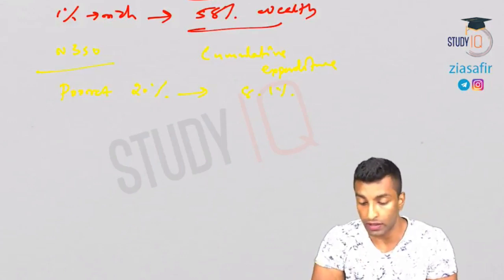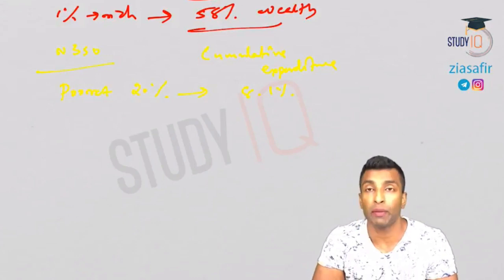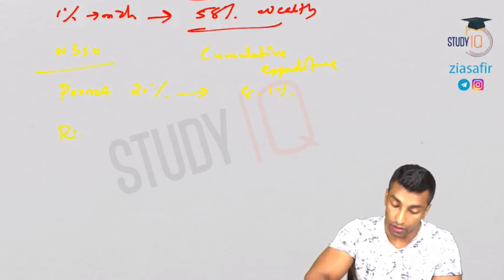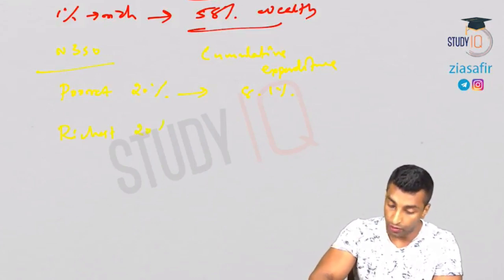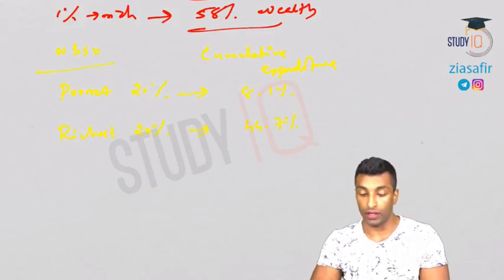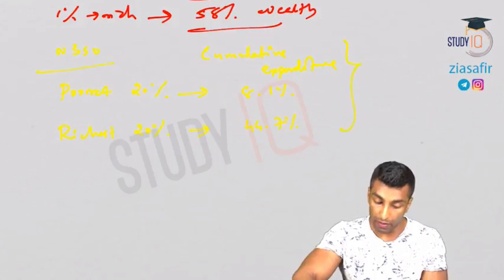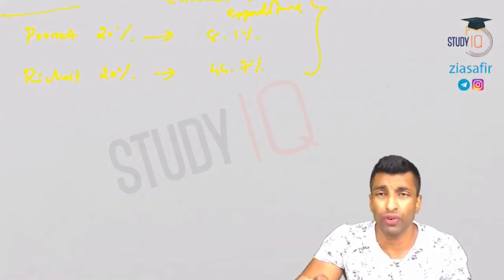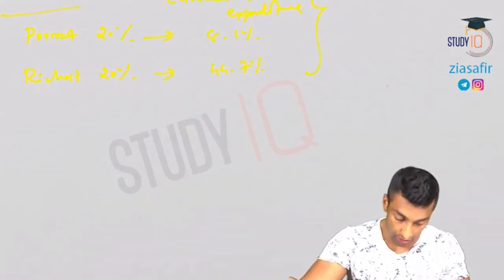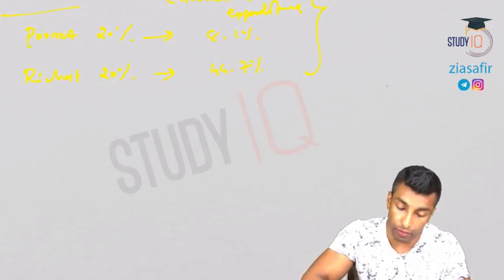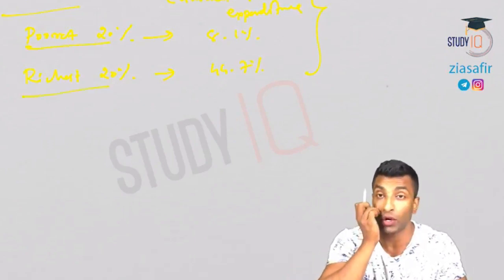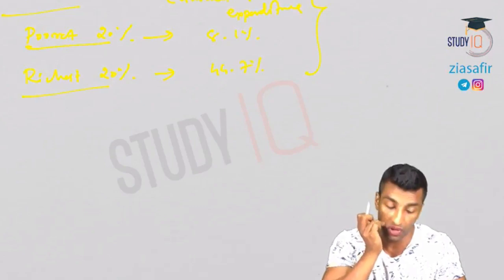So 20% of people are spending 8.1%, and the richest 20% is spending 44.7%. This is something you need to keep in mind, because we will be talking about some important ratios here. Here we have taken the poorest 20 and richest 20, that means the bottom 20 and the top 20.